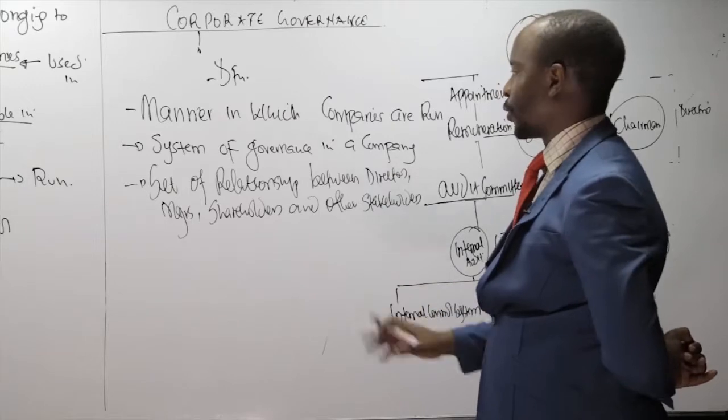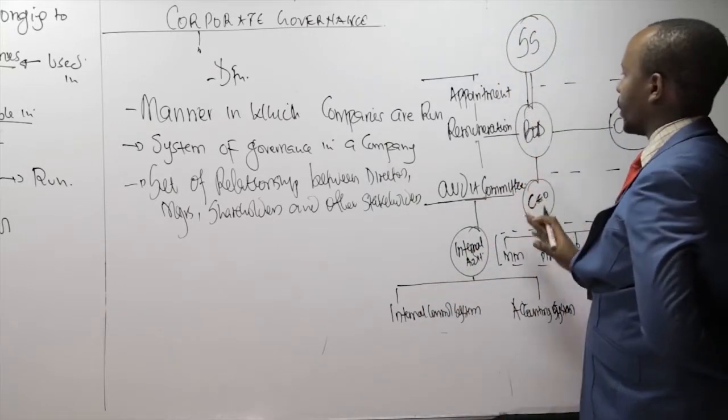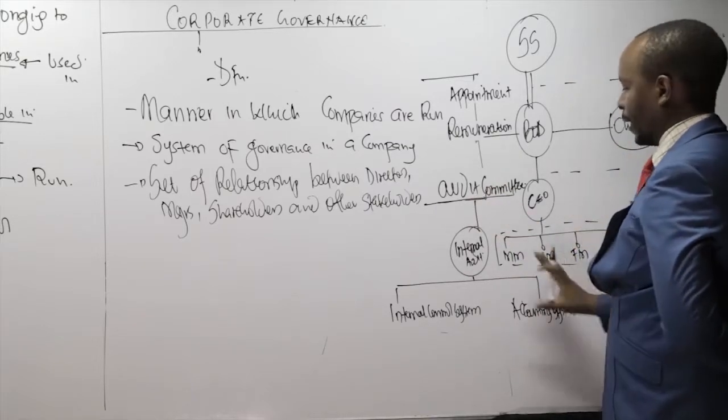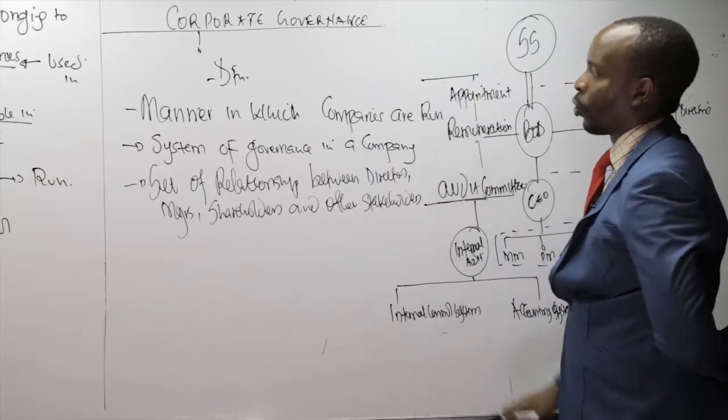So that whole set of relationship, the lines of reporting, the authority, the delegation. That whole system is called corporate governance.